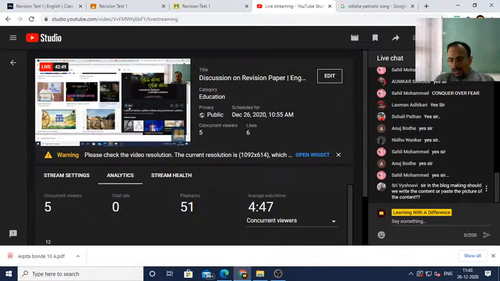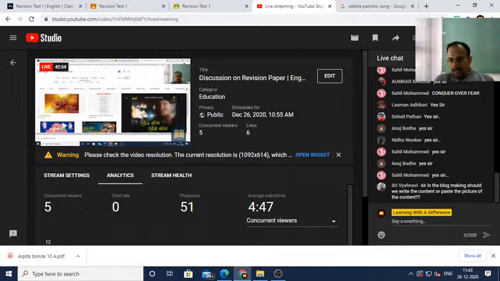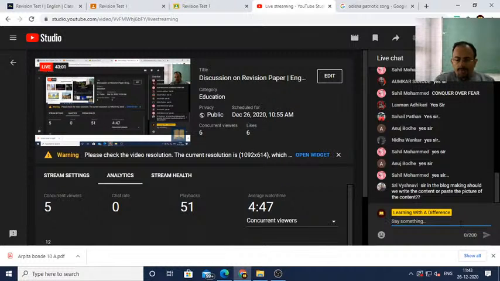In the blog making, should we write the content or paste the picture of the content? Vaishnavi, you need to first write the content and then paste the supporting image, or you can paste the image and then the content. But it should be very much relevant to what you've written. The content part should be there, otherwise how will people understand what this image is all about?